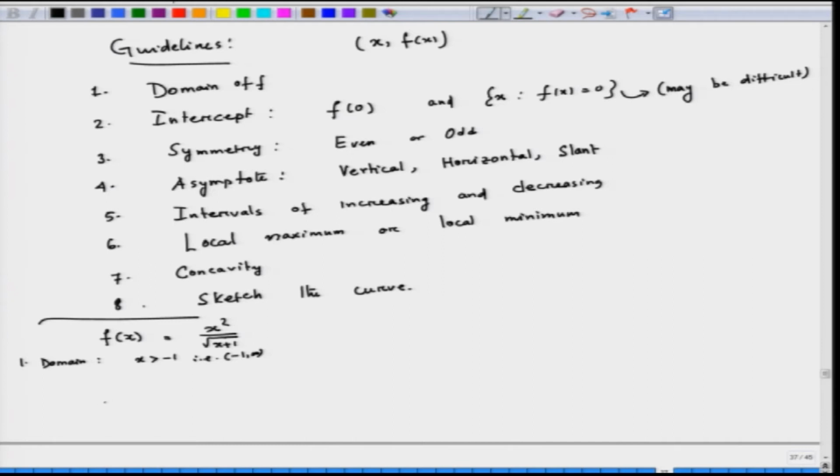What are the intercepts? Now, f of 0 is equal to 0. If f of x equals 0, this implies that x square is equal to 0, that means x is equal to 0. And then third is symmetry. So, no symmetry.